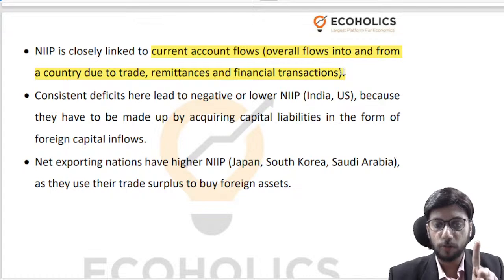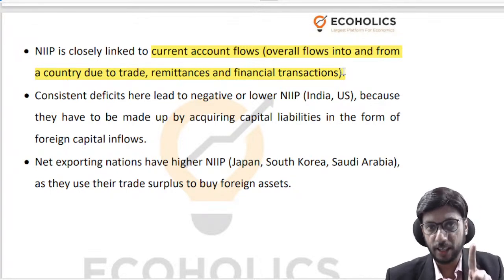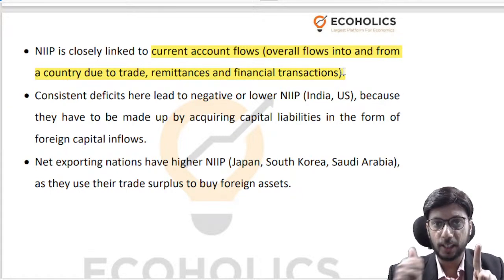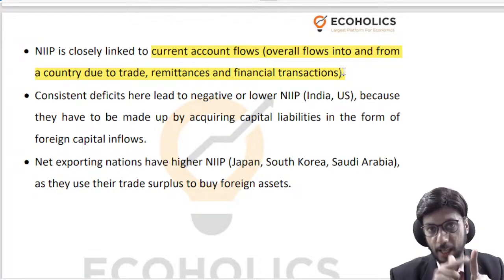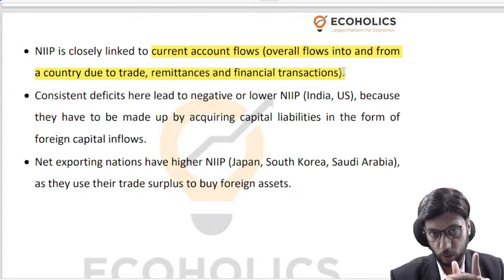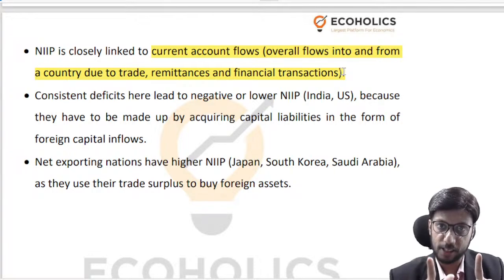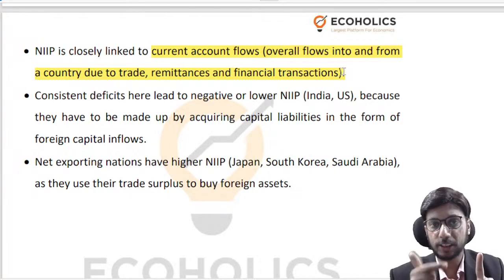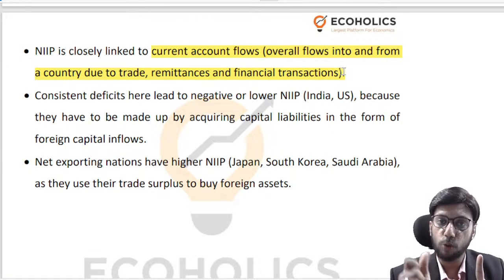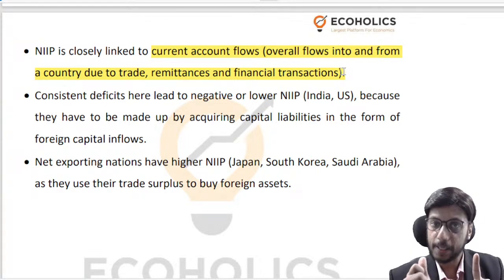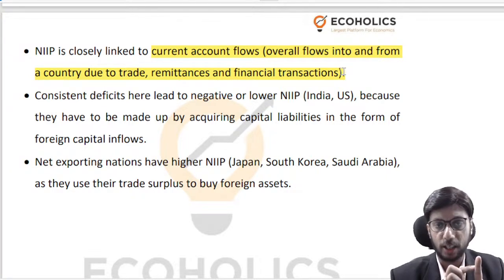In current account, we are capturing all trade related flows, right? So whether it is goods trade, it is captured in current account. Whether it is services trade, it is captured in current account. So apart from goods and services, there is another third component which is captured in current account, which is the flow of remittances, right? So that is also getting captured in current account.